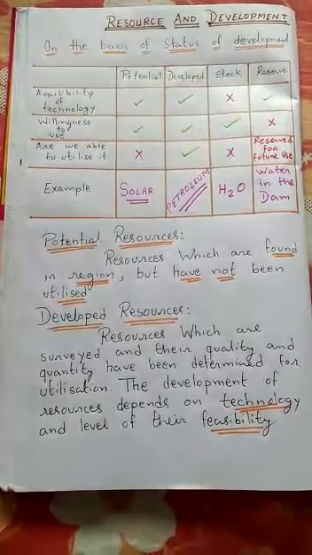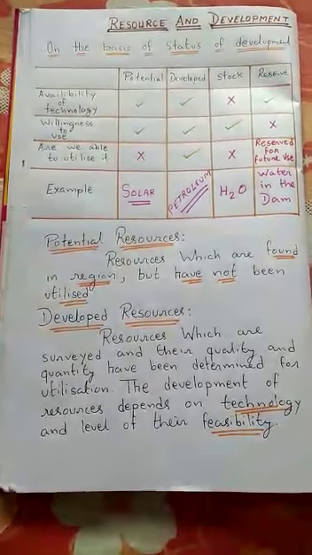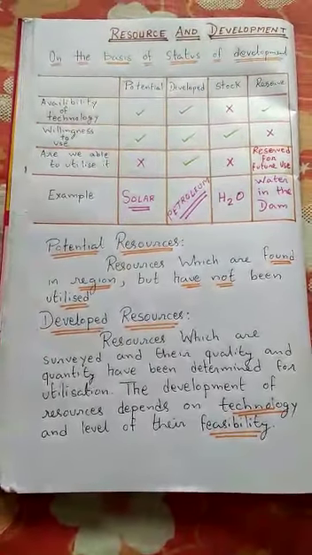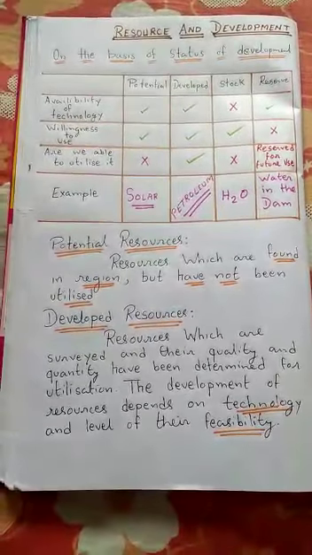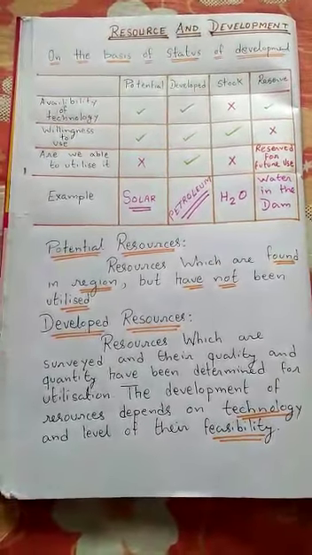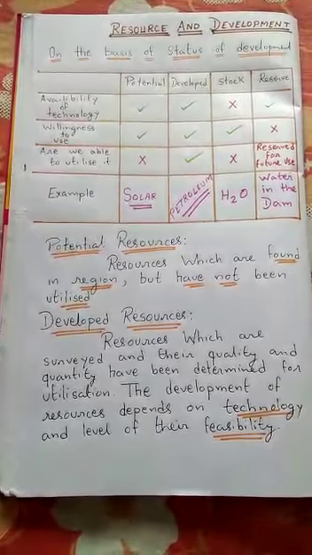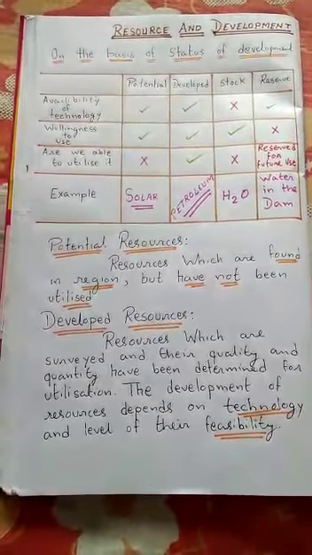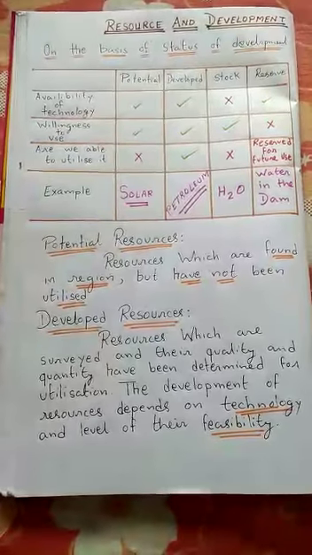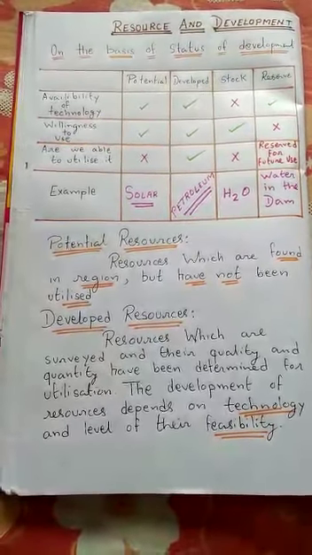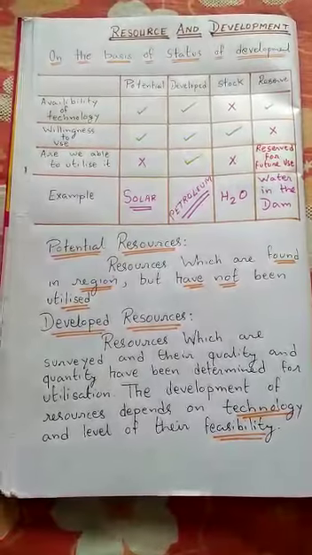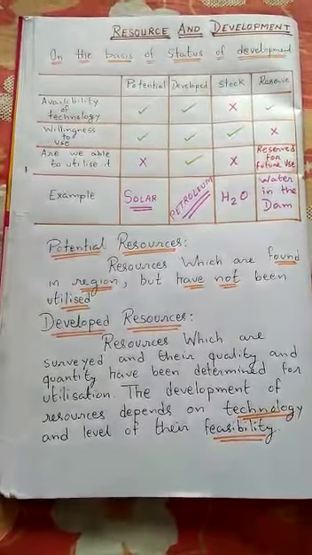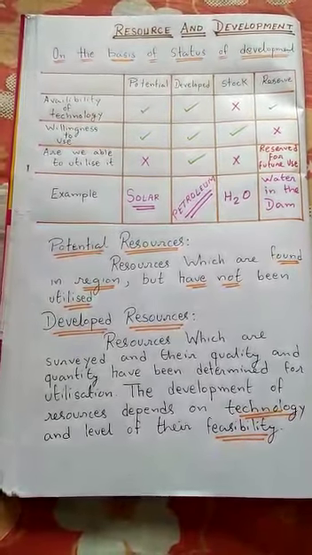Whenever competitions are there, we used to write their names: quiz separately, song separately, elocution separately. Similarly, in our world, there are different types of resources, and for that reason we classify the resources.